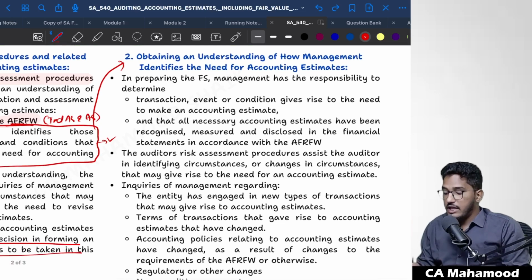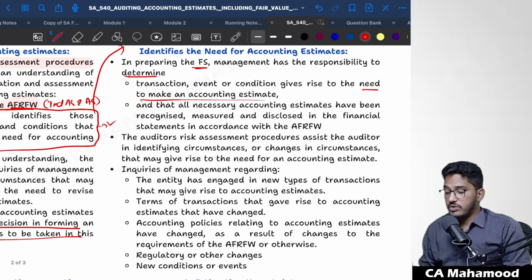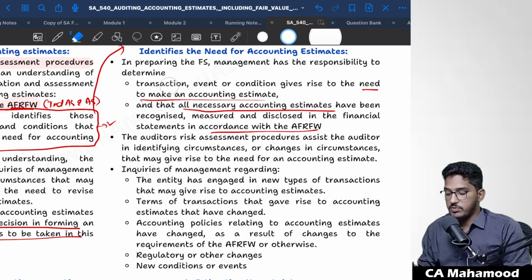Let us see. In preparing the financial statements, the management has a responsibility to determine transactions or events or conditions that give rise to the need to make an accounting estimate. So the management, while preparing financial statements, has an obligation to determine which areas require accounting estimates. And they also have the responsibility to make sure that all necessary accounting estimates have been recognized, measured, and disclosed in the financial statements in accordance with the applicable financial reporting framework. First, they are talking about management responsibilities.